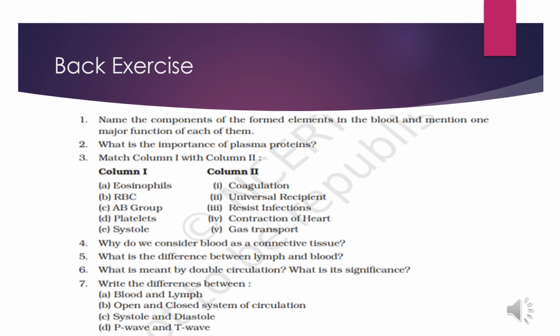And next question is, write down the differences between blood and lymph. We have done open and closed system of circulation. We have done it very well. Systole and diastole, we have done this also. Systole is contraction and diastole is relaxation. And P wave and T wave we have done in the electrocardiogram. You know very well about it.